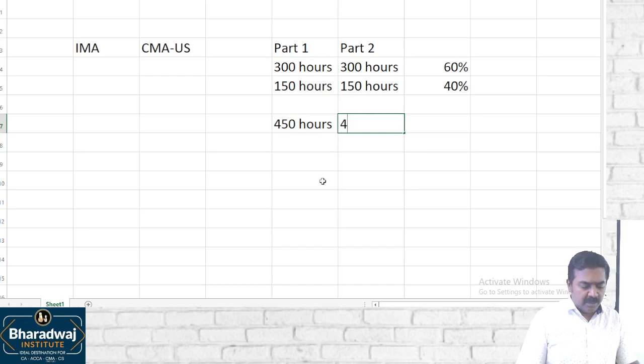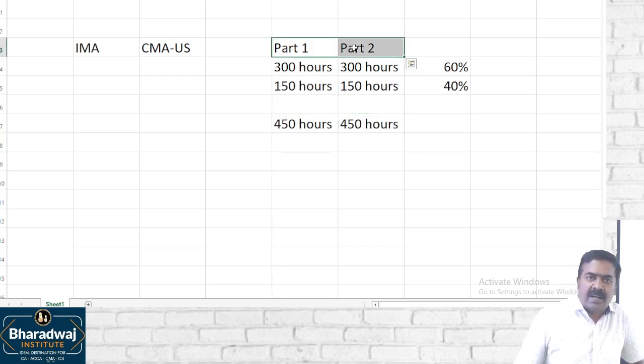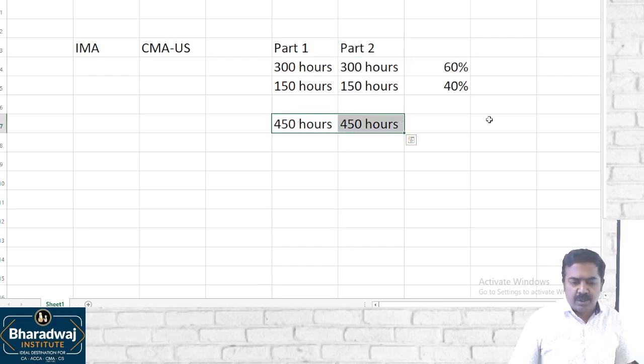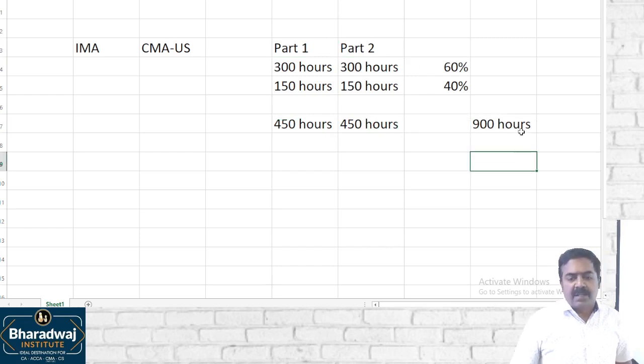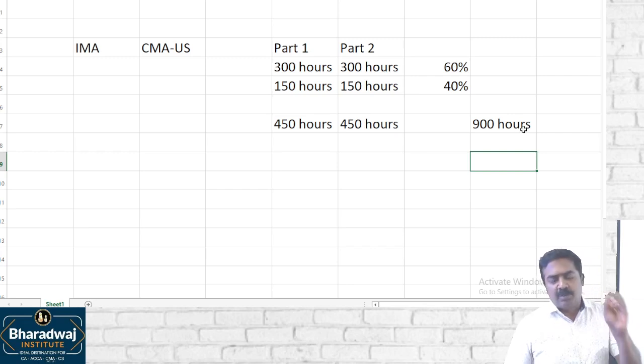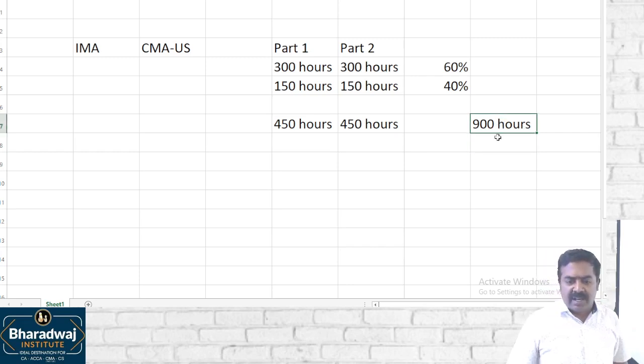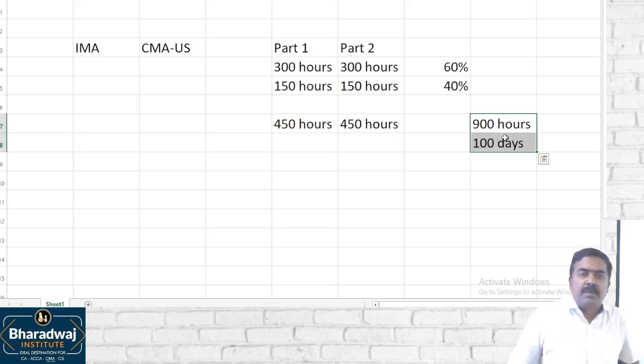Why should I tell you about this time? You have to plan whether you are going to take up both parts or one part, and how many months of learning, etc. So the total requirement is 900 hours. For example, a student taking CMA US full time, not going for a job or college, can finish 900 hours in 100 days. Within a span of 3 months, you will complete your preparation and take the examination in the 4th or 5th month.